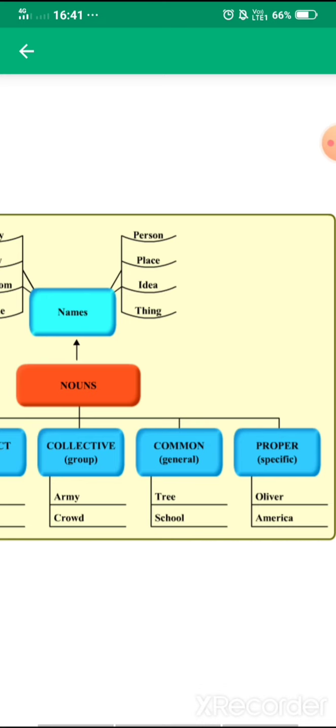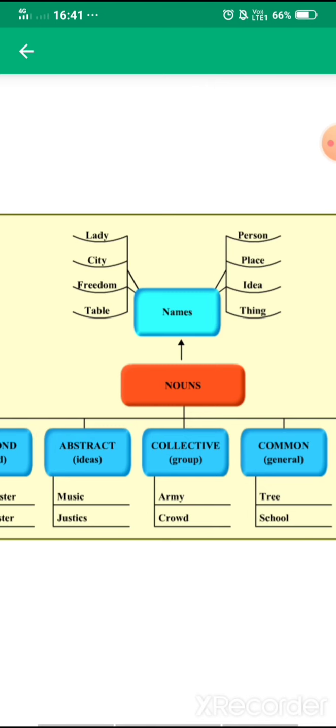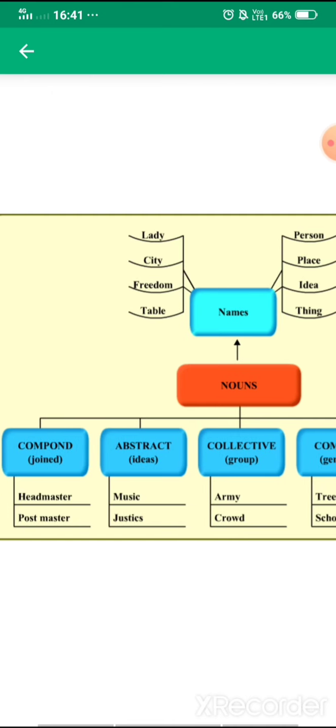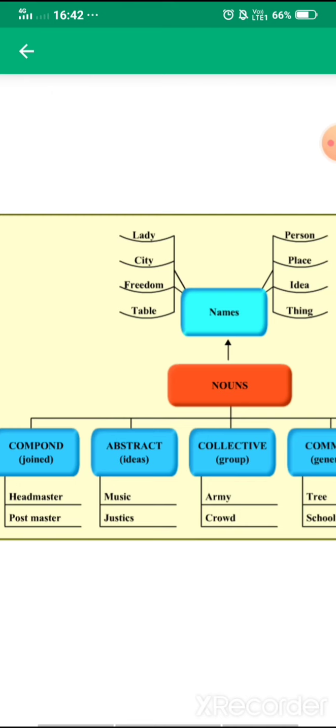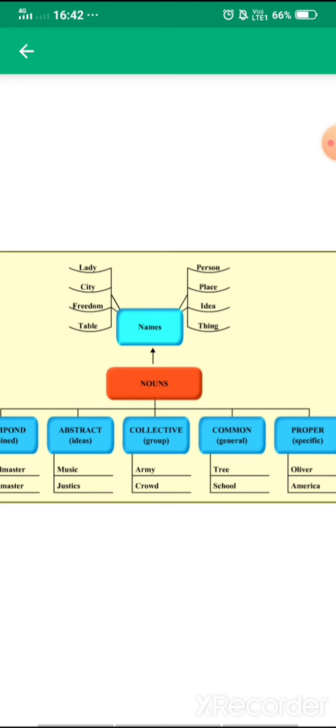Next is collective noun. Collective means, you have all understood, a group which has been named with a particular name. The next is abstract noun, where there is talk of feelings or ideas, as in music, justice. Next is compound noun. Compound noun means where two nouns have been added and made one, as in headmaster: head plus master. Postmaster, again you can see two nouns. So now I think you must have understood how many types of nouns there are: 1, 2, 3, 4, 5.